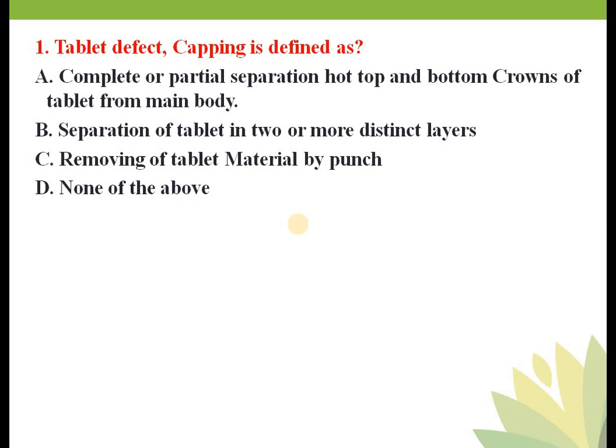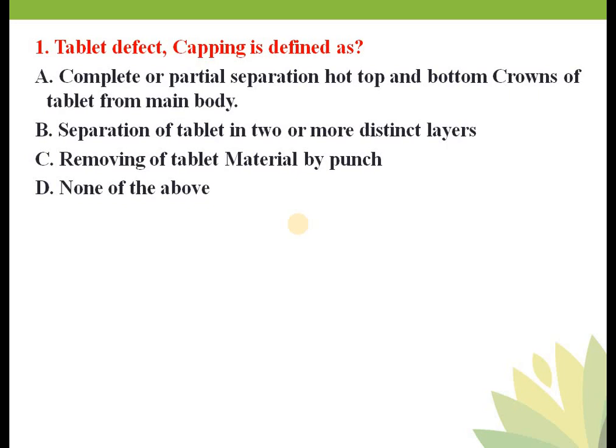So in this case, what is capping? Capping is a tablet defect. Whenever you compress a tablet, various types of defects occur, like capping, mottling, lamination, chipping, picking, sticking, etc. There are a lot of tablet defects, and there are reasons behind each and every defect. So capping is defined as complete or partial separation of top or bottom crown of the tablet from the main body. That is nothing but capping.